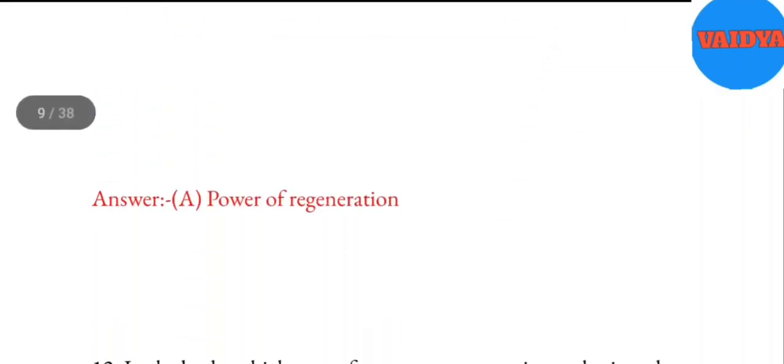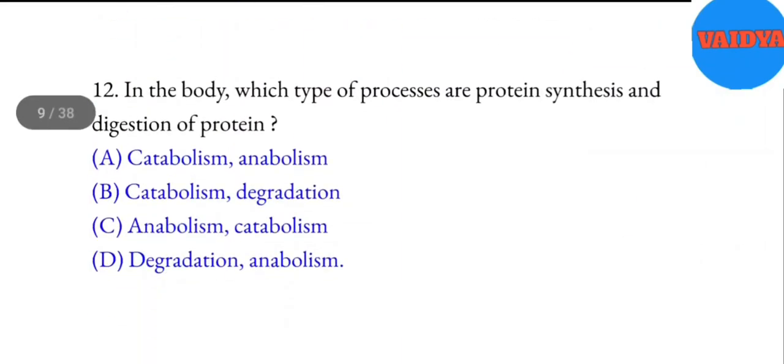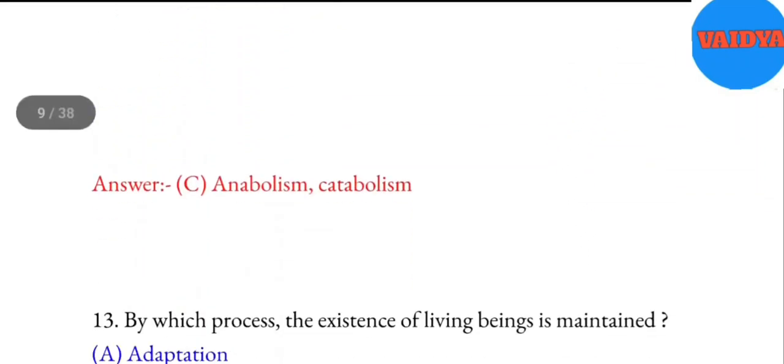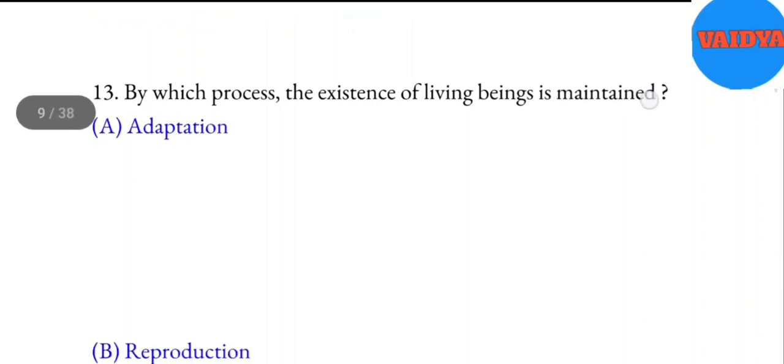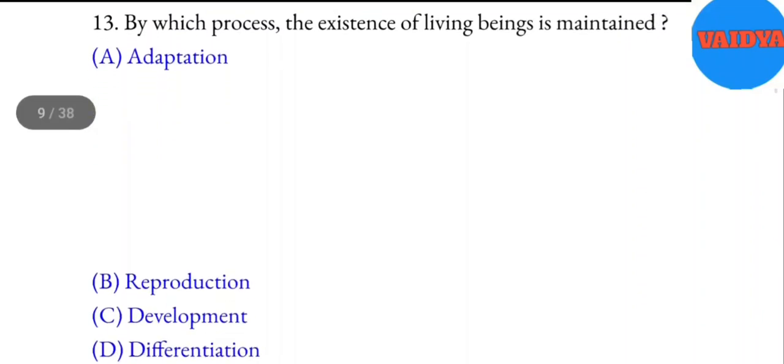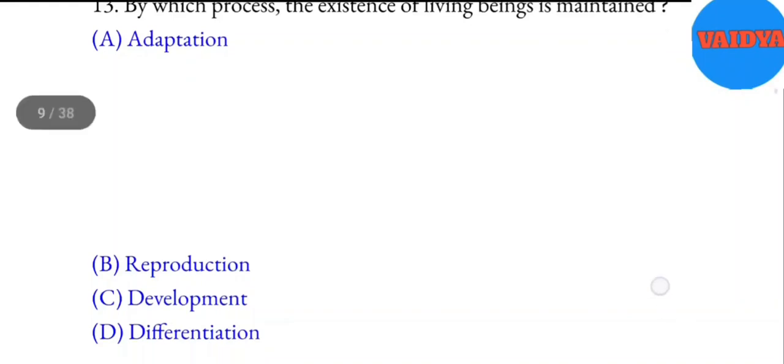Power of regeneration. 12. In the body, which type of processes are protein synthesis and digestion of protein? A. Catabolism, anabolism. B. Catabolism, degradation. C. Anabolism, catabolism. D. Degradation, anabolism. Answer. C. Anabolism, catabolism. 13. By which process, the existence of living beings is maintained? A. Adaptation. B. Reproduction. C. Development. D. Differentiation. Answer. B.